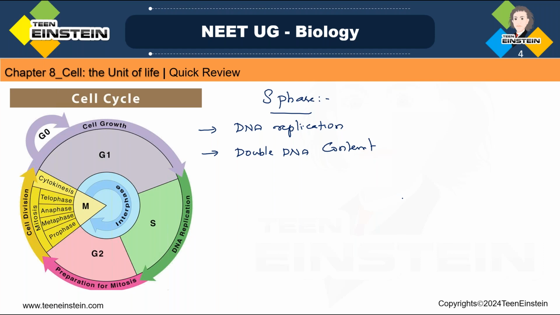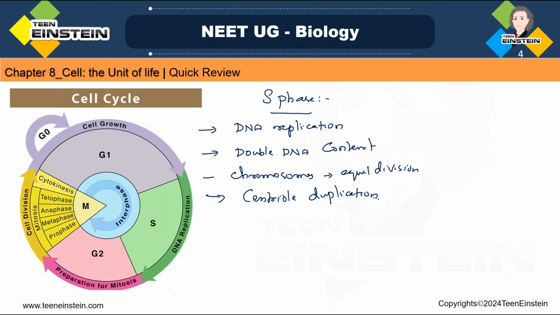These chromosomes will prepare themselves for equitable distribution. Chromosomes are getting ready for equal division. That should get distributed equally. And in animal cells, duplication of the centriole takes place in this phase. Centriole duplication.